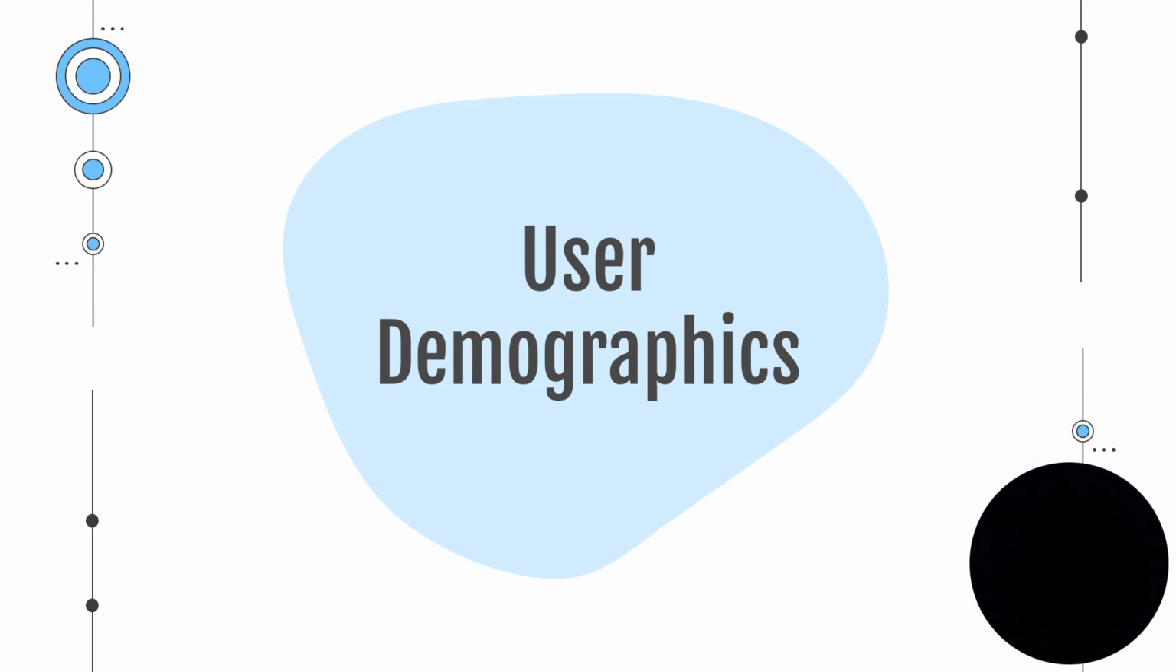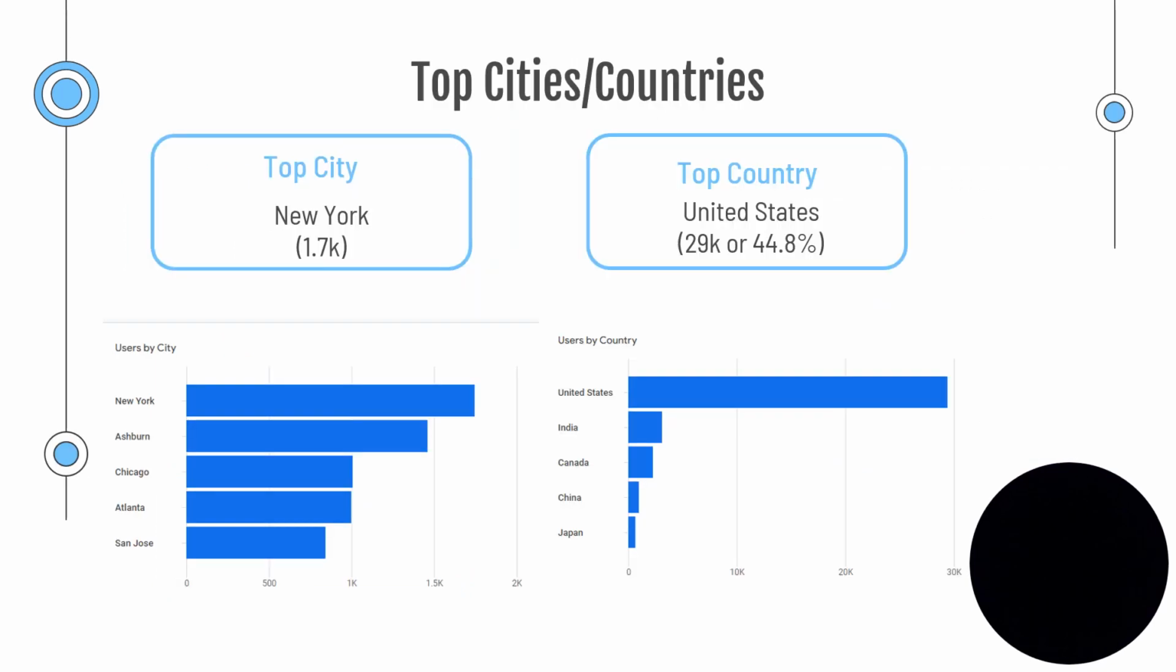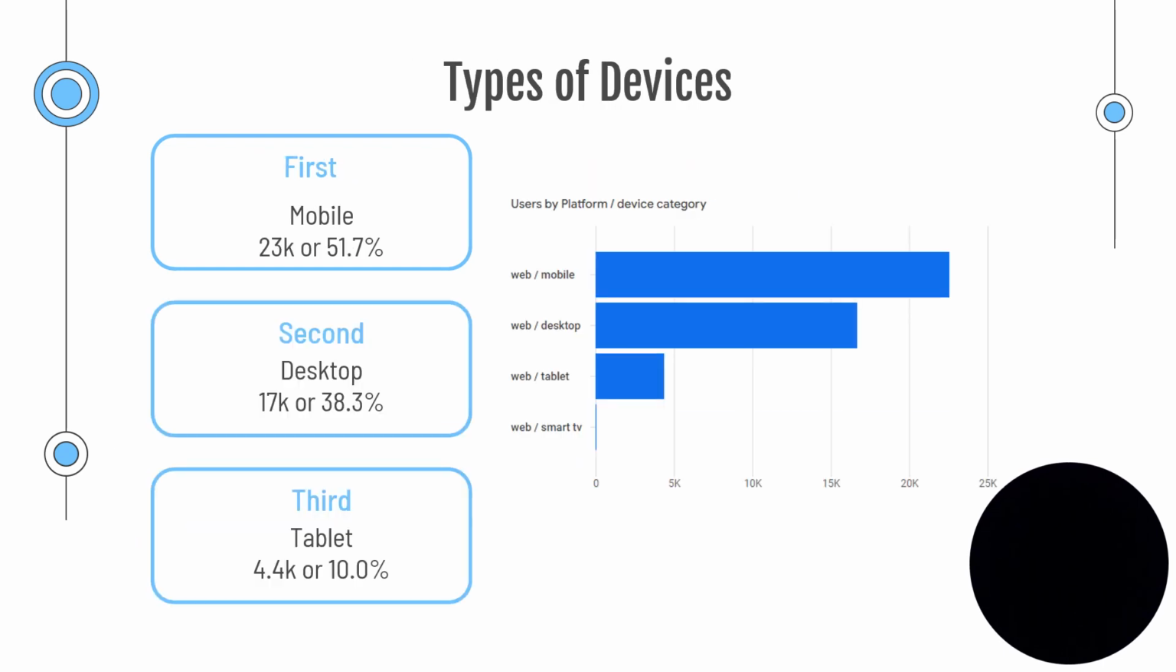Next, we're going to go into user demographics. So the top cities or countries that were on the sales site during March. Top city was New York with 1.7K, and the top country was the United States with 29K, or 44.8%.